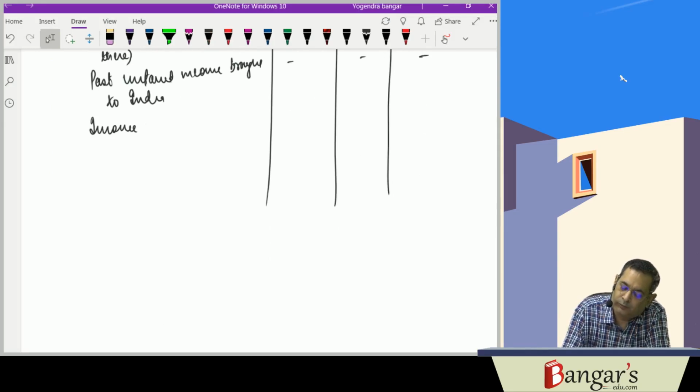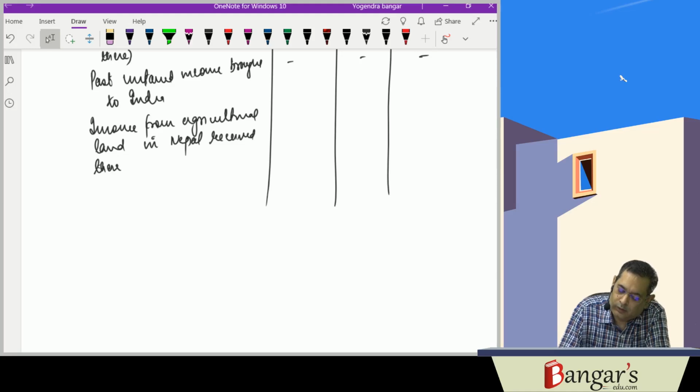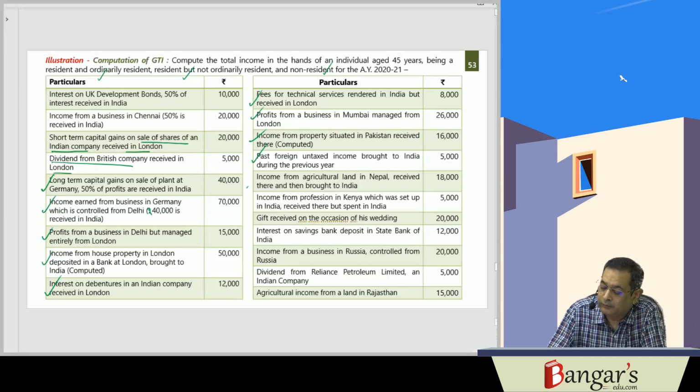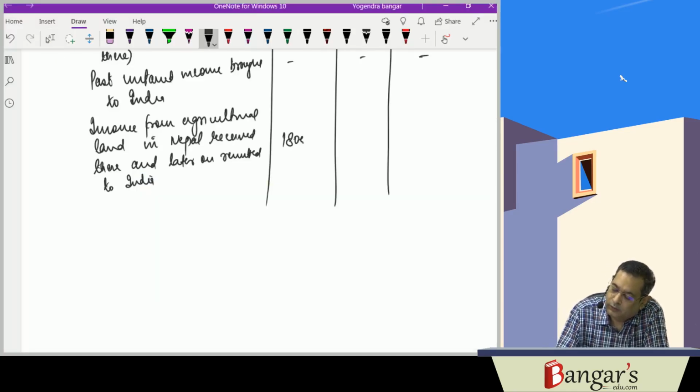Income from agricultural land in Nepal received there and later on remitted to India. How much it is? 18,000 rupees, taxable in case of resident only.